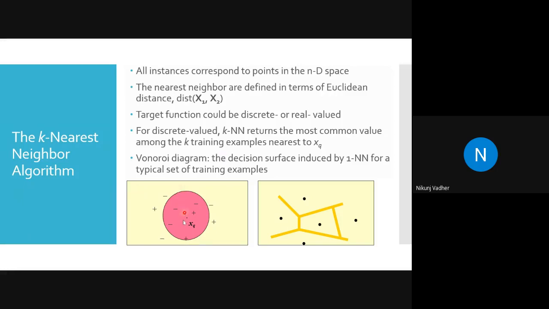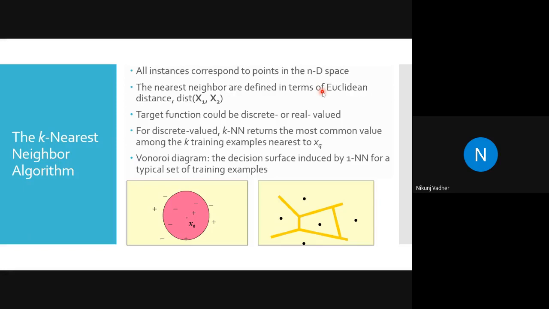Now, to find the neighbors of this X, we will go with the Euclidean distance. How will the Euclidean distance be calculated? I think I explained that to you in lab.